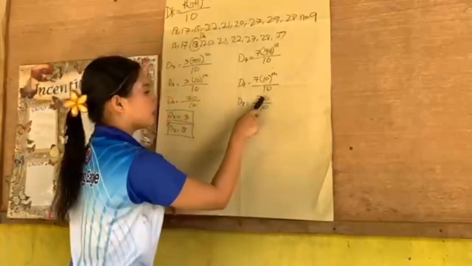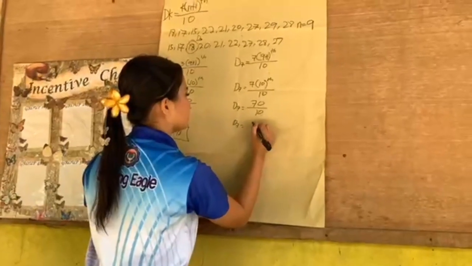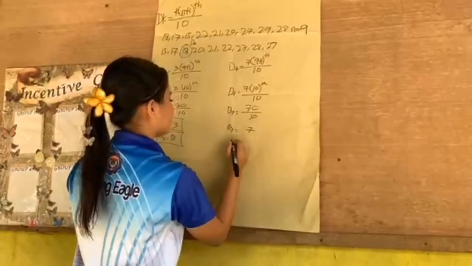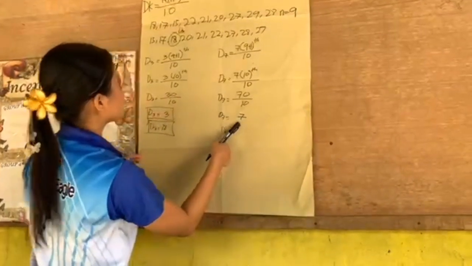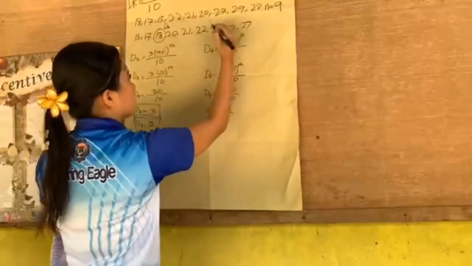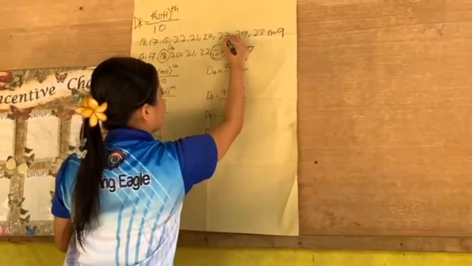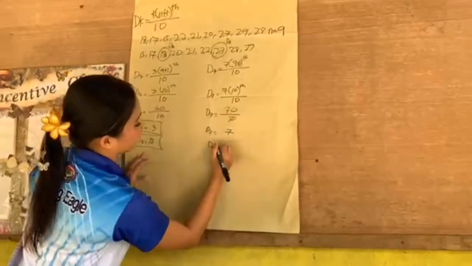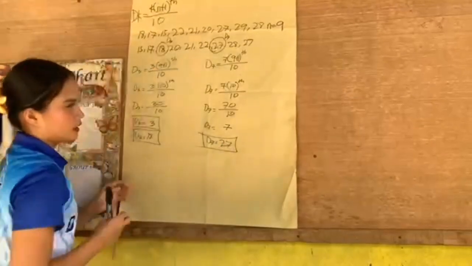Thus 70 divided by 10, D sub 7 is equal to 7. So our D sub 7 is in the data number 7. So 1, 2, 3, 4, 5, 6, 7. So our D sub 7 is 27.